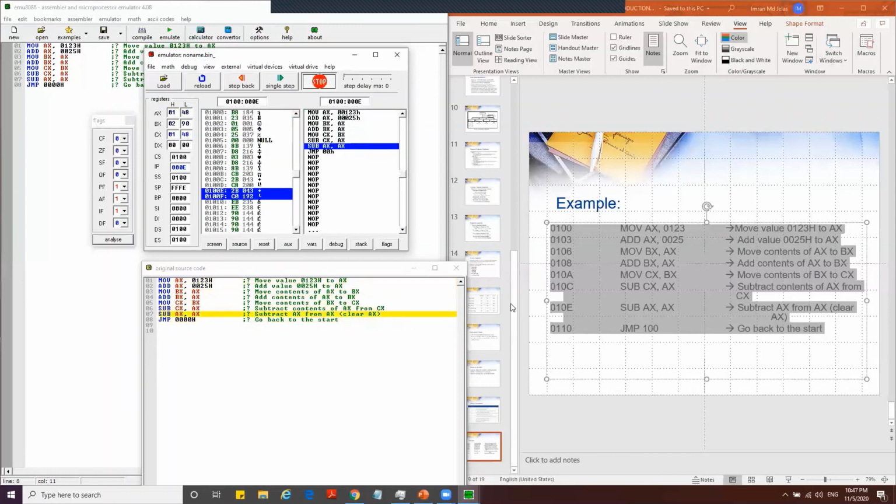So hopefully you can try to understand how assembly language works. I think that's all for the introduction for today.